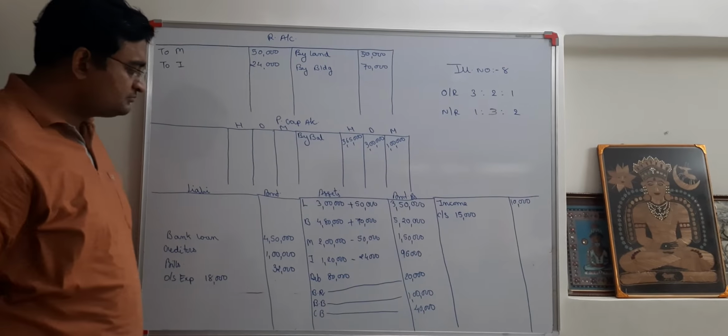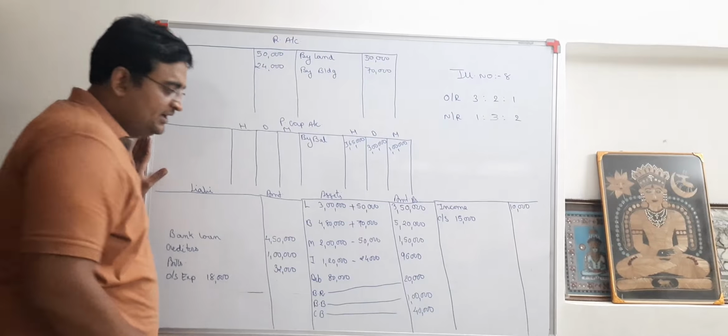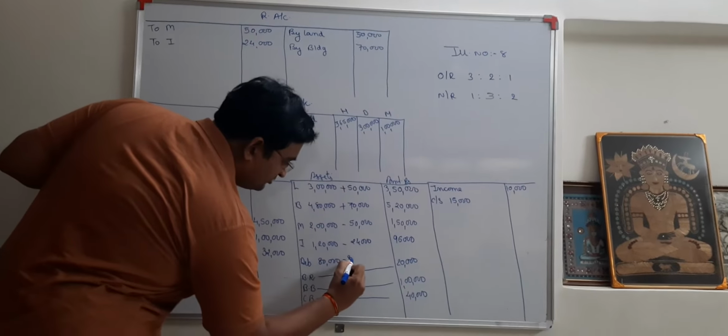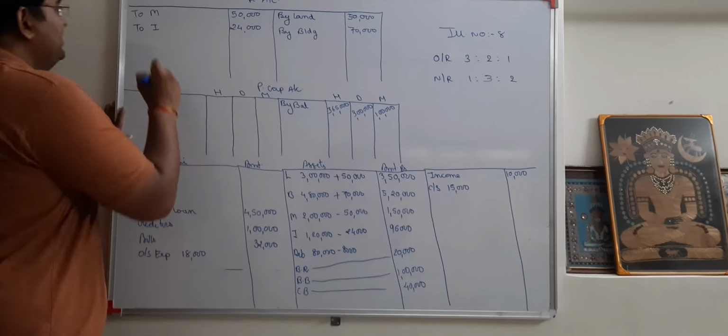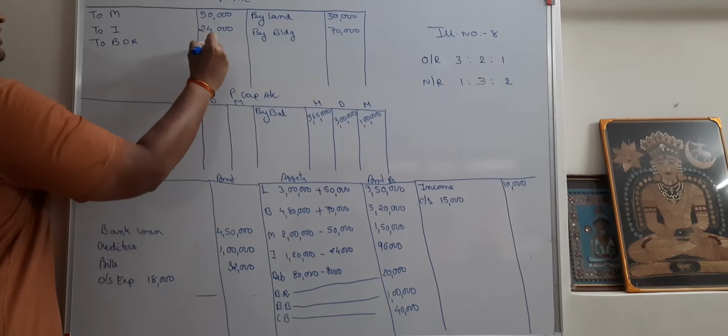Further. Provide 10% for bad debt reserve. Okay, wait. 10% for bad debt reserve. So 80,000 ka 10% comes to how much? 8,000. So let me give the effect of it first. To BDR. How much? 8,000.